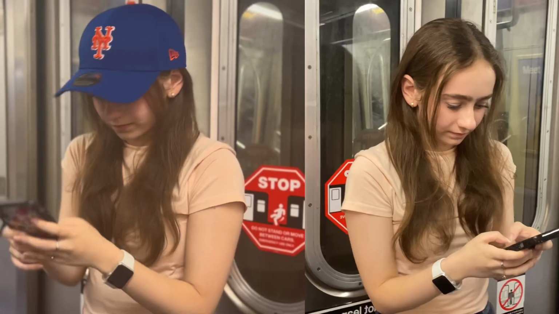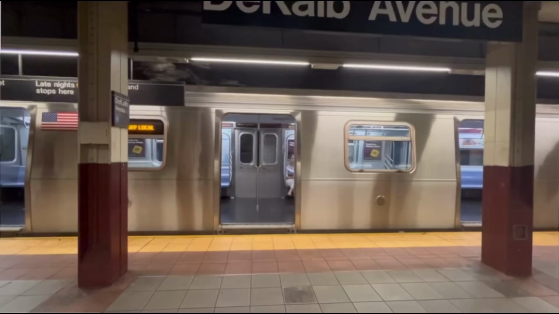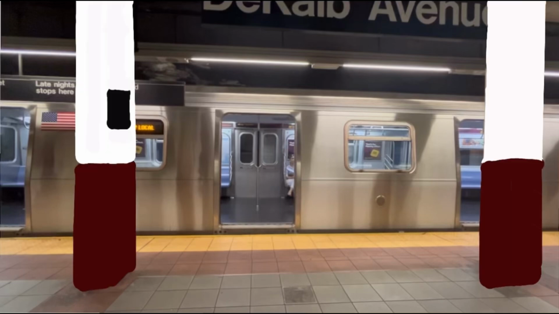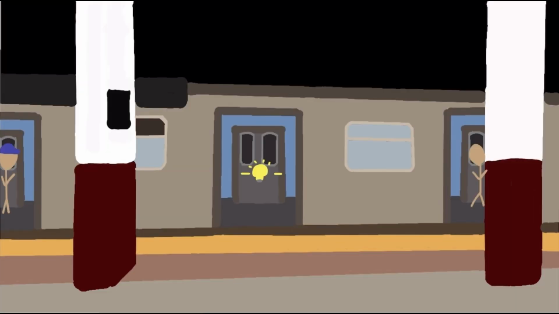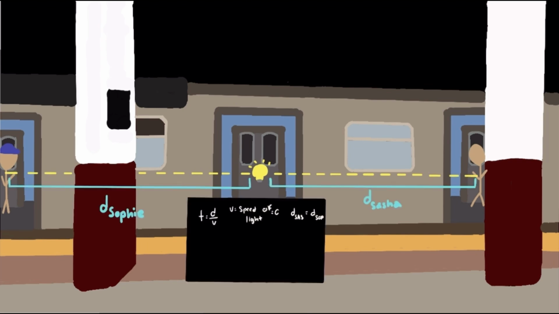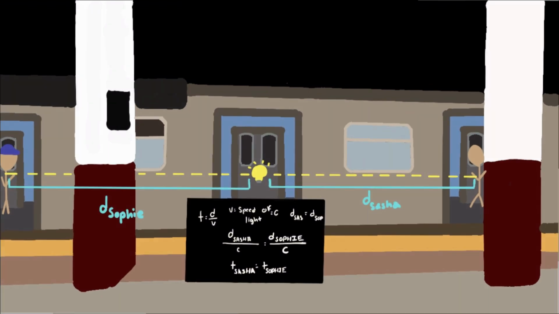To ensure that we send the text at the same time, Sophie and I agreed that when we see the light bulb flash, we instantaneously send the text to Meredith on the platform. From Sophie and I's frame of reference, the distance between us and the light bulb is equal. Using time is equal to distance over speed of light, we can conclude that the time we see the light flash is also equal. Therefore, we both assume that we send the text to Meredith at the same time.